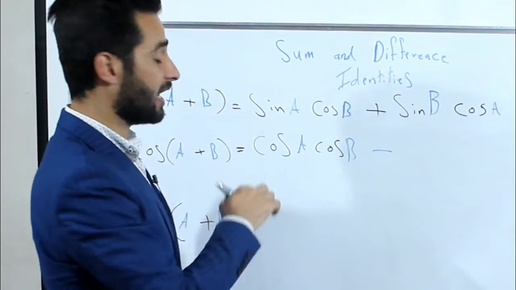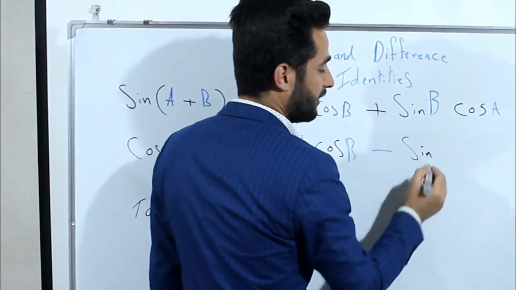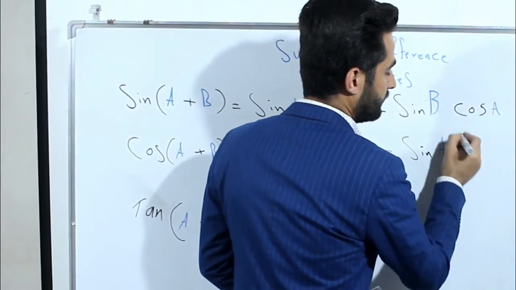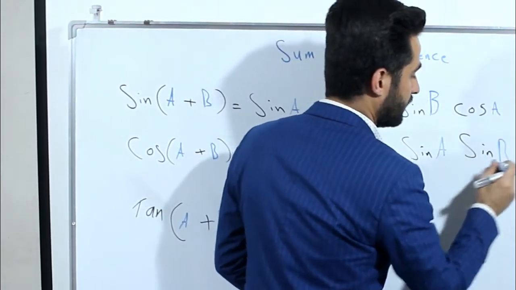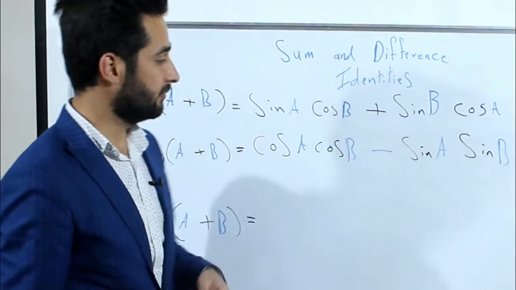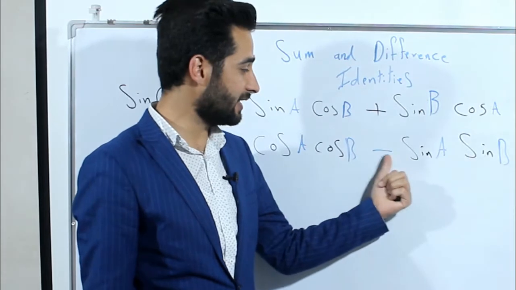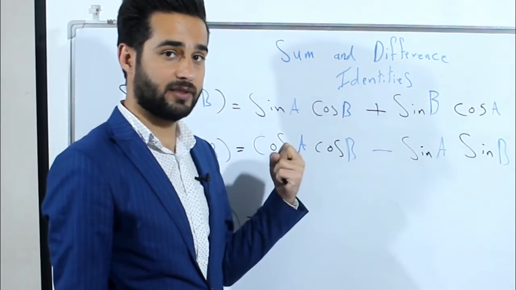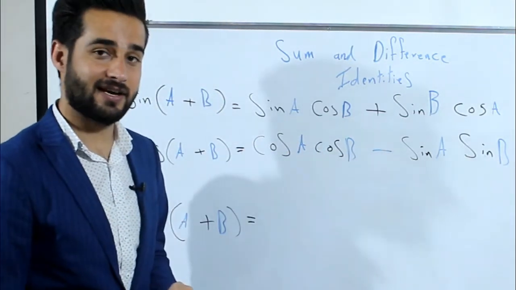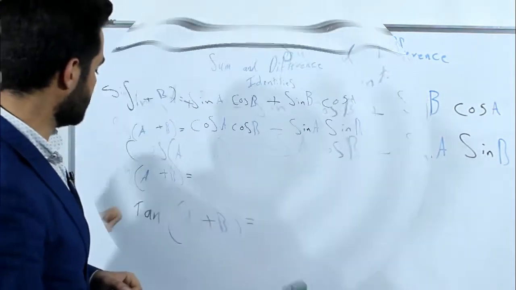If my brother took the apple and banana, I will take from him. So minus sine a, sine b. You see that? Cosine says, apple and bananas for myself. Even if my brother took the apple and banana, I'm going to take it back from him, so he's going to change the sign also. Positive becomes negative, or addition becomes subtraction.